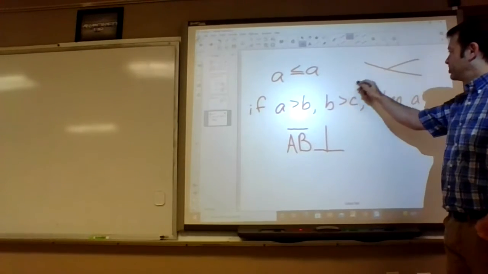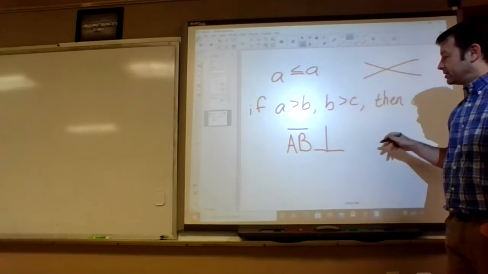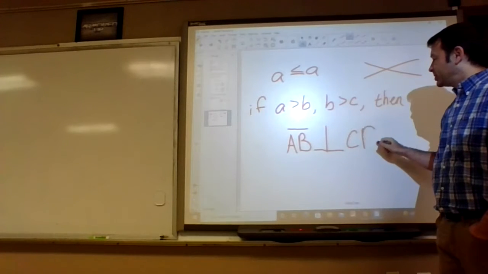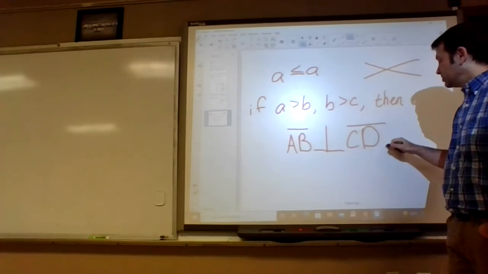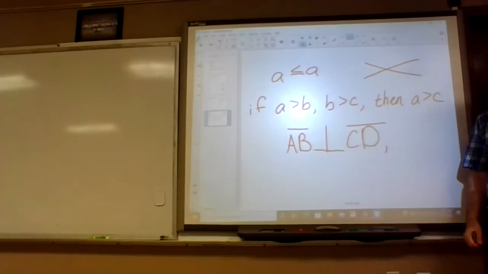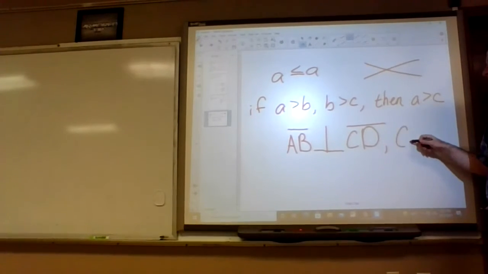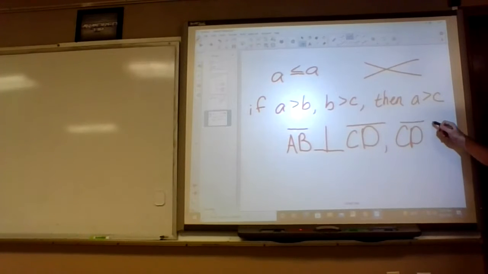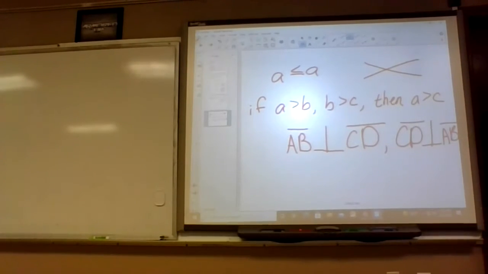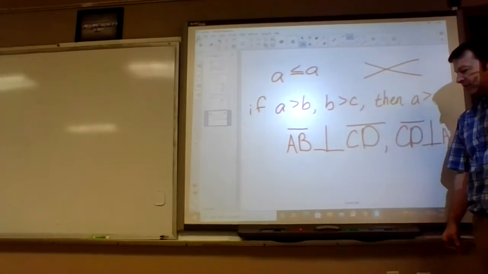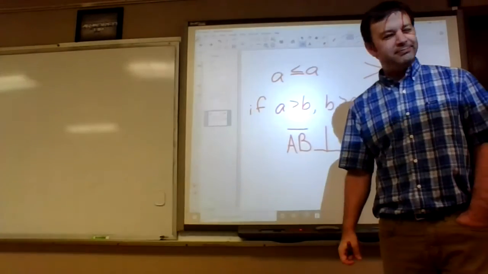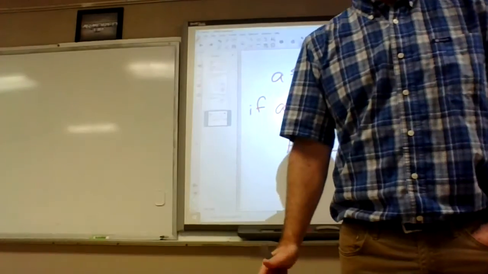So are these lines perpendicular? No, they're intersecting. So I'm going to say AB is perpendicular to CB. And then CD would be perpendicular. CD is perpendicular to AB. It's kind of a duh statement. I would probably never use this property in a proof because it's too simple, it's too basic. It's a little too easy. It's a little too duh.